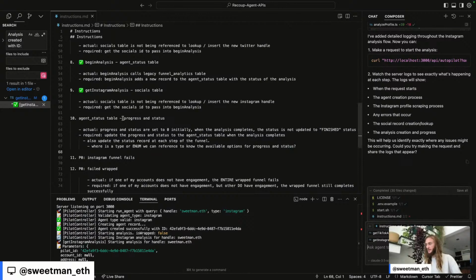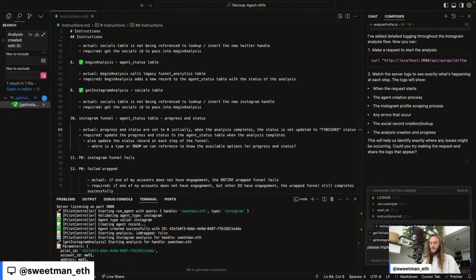I'm just going to say, and we'll specify Instagram funnel here so that we only focus on the Instagram funnel for now. I dug myself pretty deep into a hole of making a lot of changes in Supabase and letting the whole app crash. So the goal is make the minimum number of changes so that the front end app starts working again.